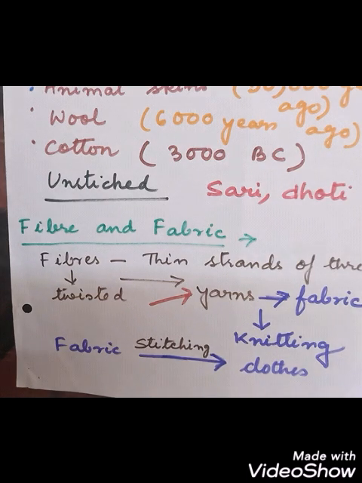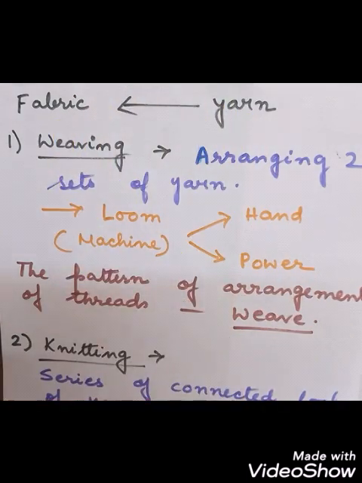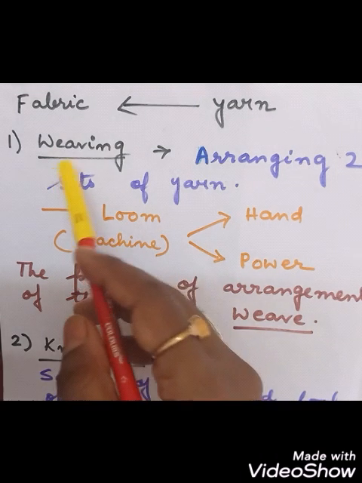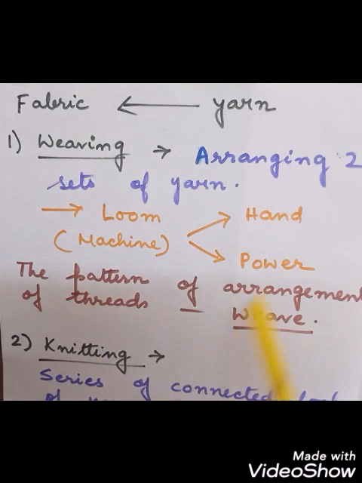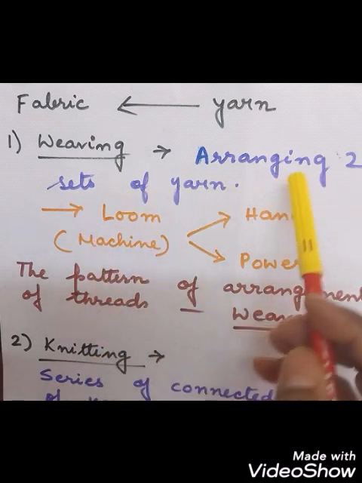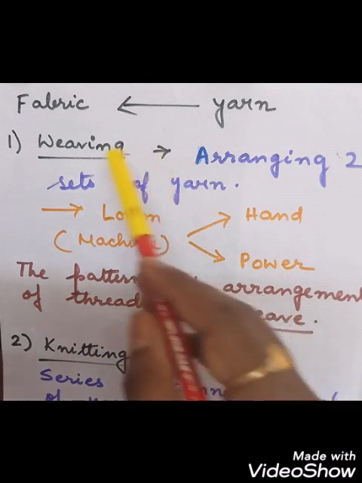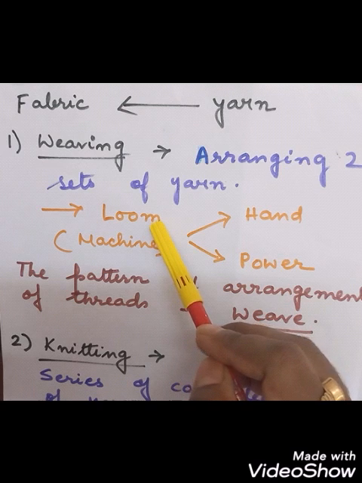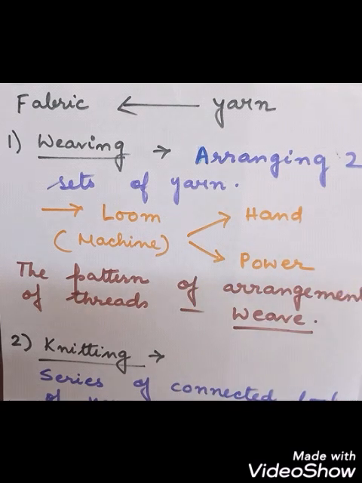Let's discuss them first. Yarn is converted to fabric. How are they converted? The process we will see now. Number one is weaving, where two sets of yarn are arranged together. They are woven in a loom, which is a machine, operated by hand or by power.